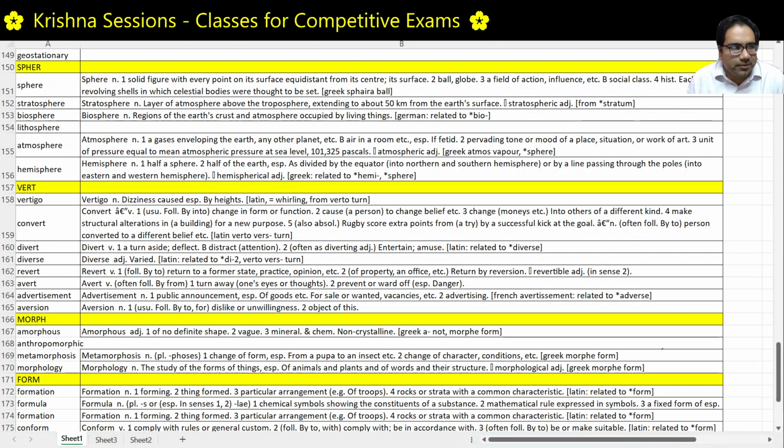Similarly, lithosphere. Lithos means rocks, we all know. The layer of rocks that form the outer part of Earth. That is lithosphere. Lithos is rocks. Paleolithic age.